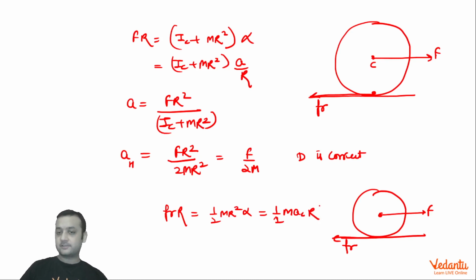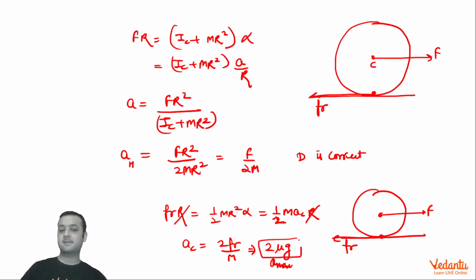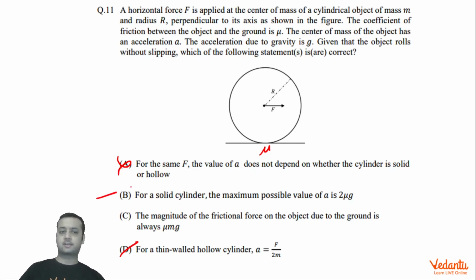Now it is very easy to see from this equation that अगर A maximize करना है तो friction को maximum होना पड़ेगा. It's very easy to see. Hence friction को maximum कर देते हैं, 2 Fr upon m, और friction की maximum value mu mg हो जाएगी. That means A max की value कितनी आएगी? This is A max. ये A max आ रहा है 2 mu g. Okay, and hence maximum acceleration is 2 mu g. Okay, so this is the correct option.